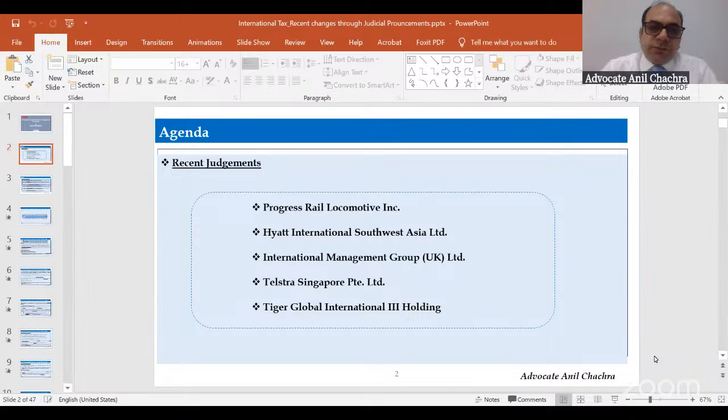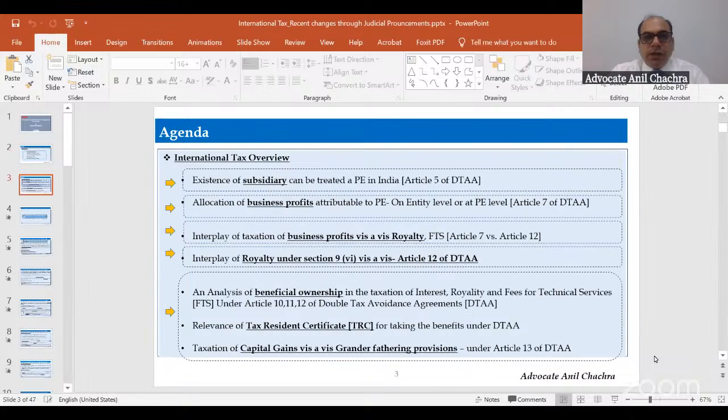So these 5 judgments will basically fall into 5 topics. We will correlate these judgments with the 5 topics. First is relating to the existence of a subsidiary, how a subsidiary can be treated as a PE in India. This is one of the areas that we will touch upon.